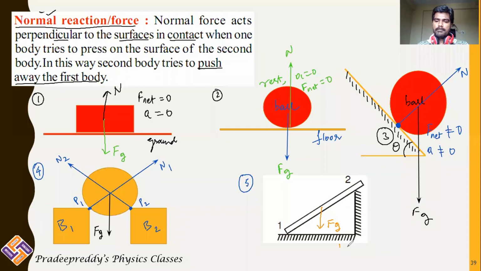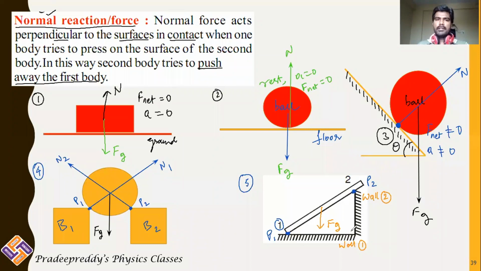This is wall 1 and this is wall 2. There are two walls here, wall 1 and wall 2. The first part of the rod is in contact with wall 1. The second part of the rod is in contact with wall 2. Therefore, as there are 2 points of contact, one point is here and the other point is here, I name this point P1 and I name this point P2. There are 2 points on the rod which are in contact with the walls.